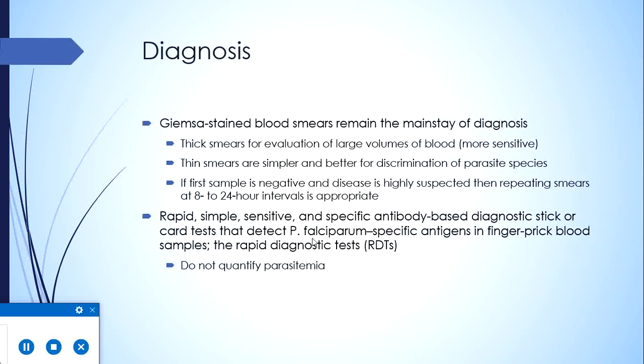Alternatively, rapid, simple, sensitive and specific antibody based diagnostic stick or card tests are available for Falciparum specific antigens in finger pricked blood samples. They are very rapid, immediately provide the diagnosis, and are called RDTs or rapid diagnostic tests, but they have some shortcomings. Number one, they are a bit costly and not widely available, especially in those areas where Falciparum is more prevalent. And moreover, they do not quantify parasitemia, so we never know the burden of disease in this case.